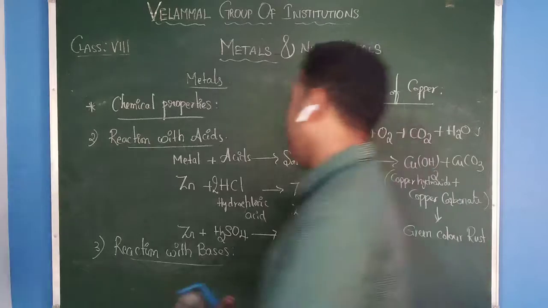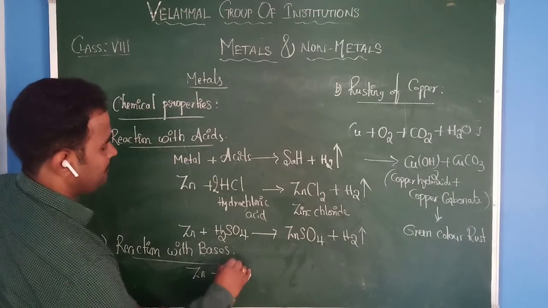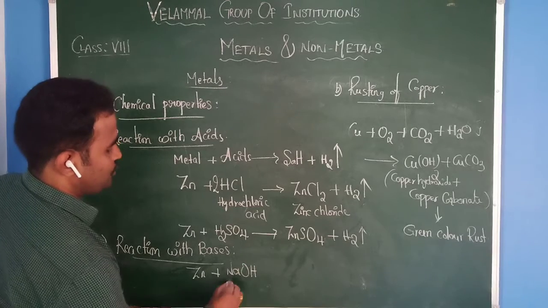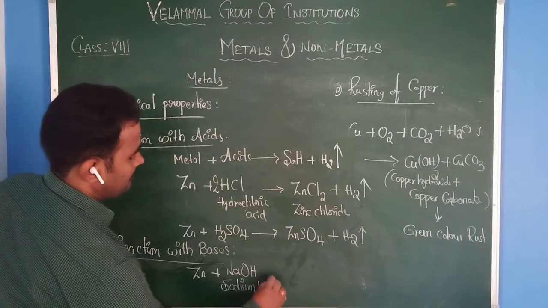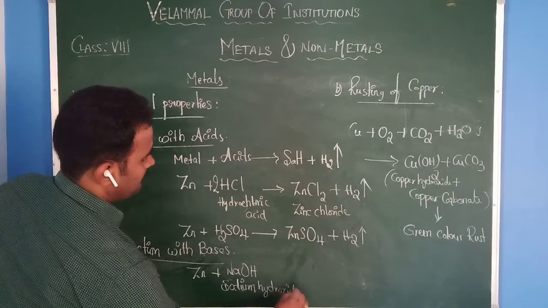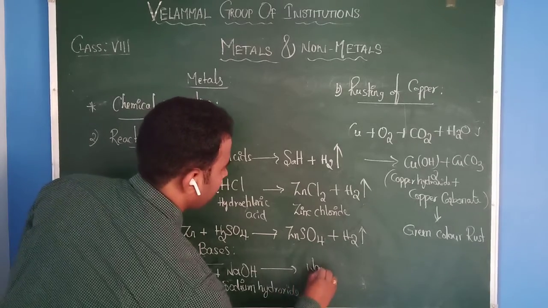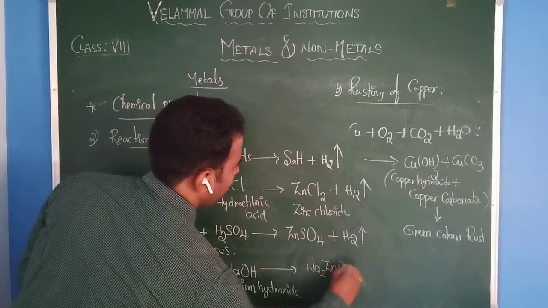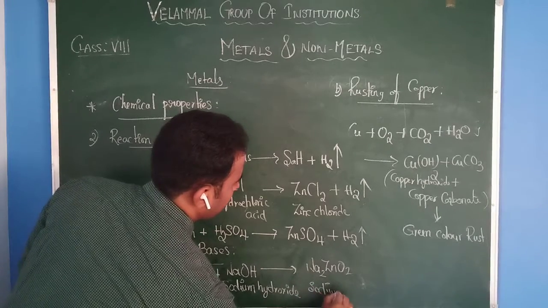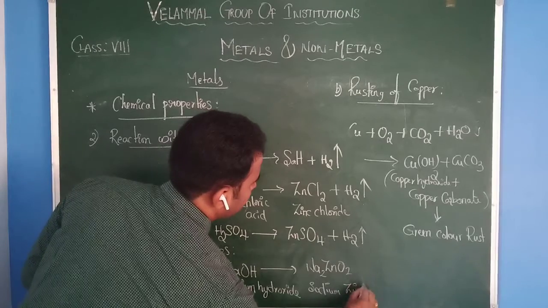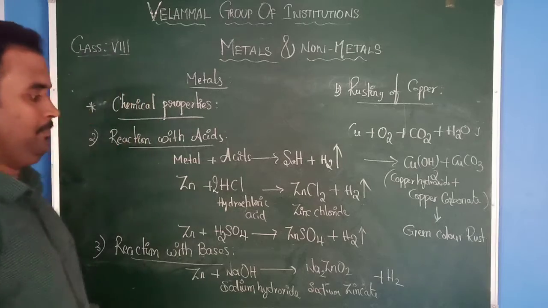Let us take one example. Zinc plus NaOH, sodium hydroxide, then it produces a salt, sodium zincate, Na2ZnO2, plus hydrogen gas.